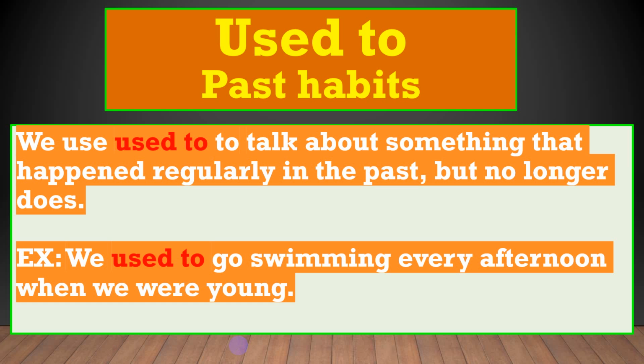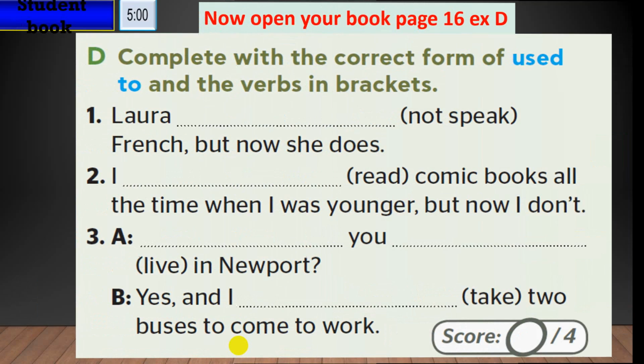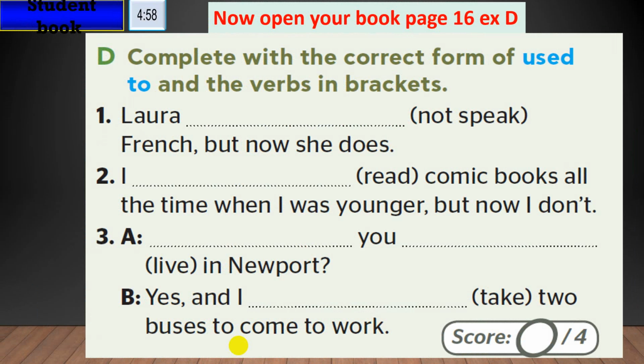When I'm going to use past habit, we use past to talk about something that happened regularly in the past but no longer does. For example, we used to go swimming every afternoon when we were young. So we used to do what? This action in the past regularly, but now we didn't. So this is the use of used to. Just to practice here. Okay, still we have here the timer. So you might find this one take a long time.